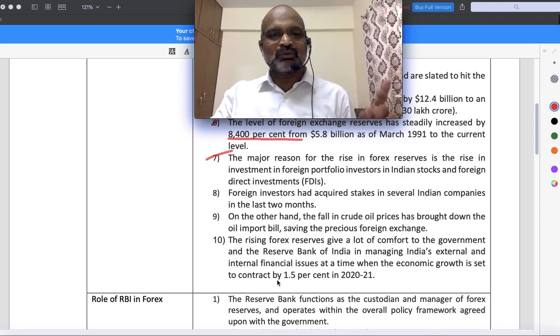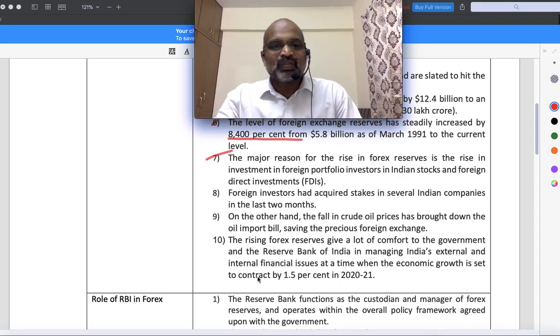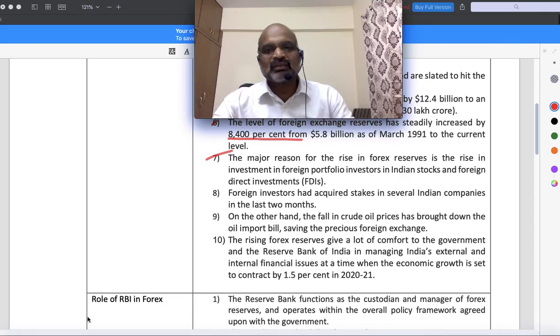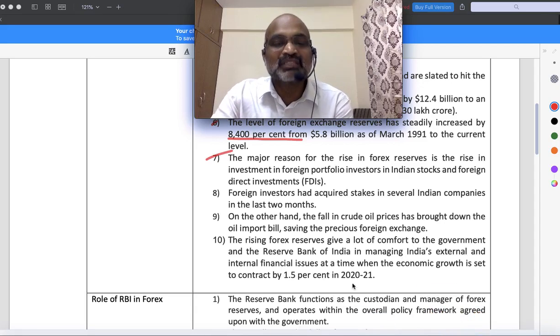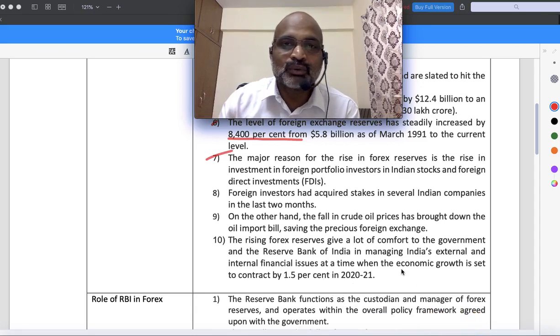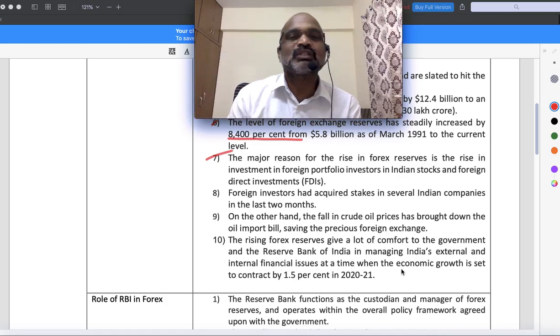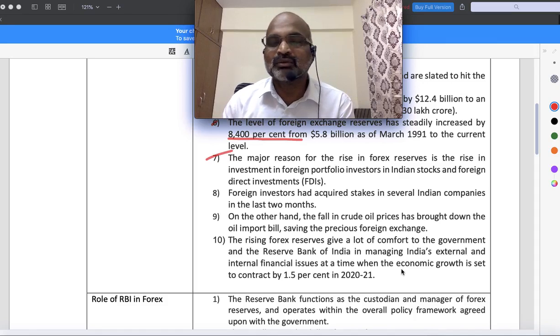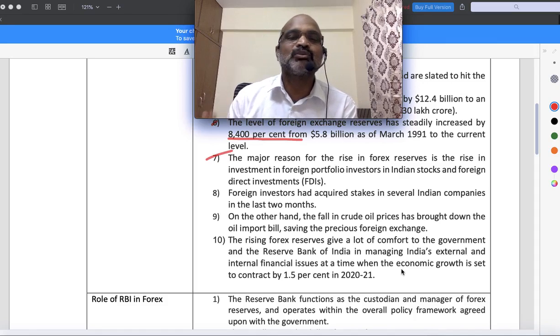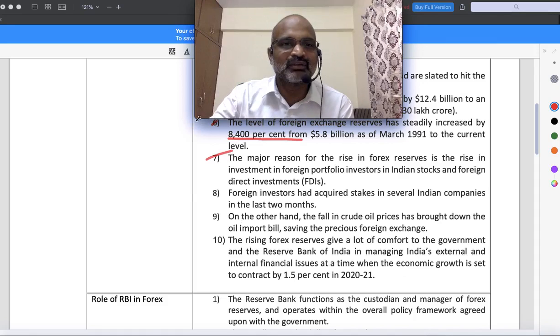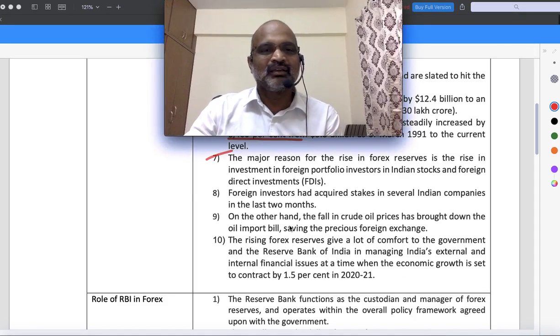Okay, overall economic growth is set to contract, so even with internal financial issues, at a time when economic growth is set to contract, means decrease by 1.5% in 2021. So our growth rate is expected to fall rapidly at this point of time, at this juncture. There's every possibility that FDI, FPI inflows which are coming from other countries, inflows into our country in the form of foreign exchange, are going to really positively contribute to the growth of the Indian economy, no doubt about it. All right.